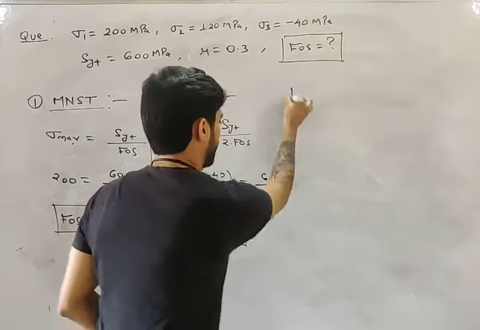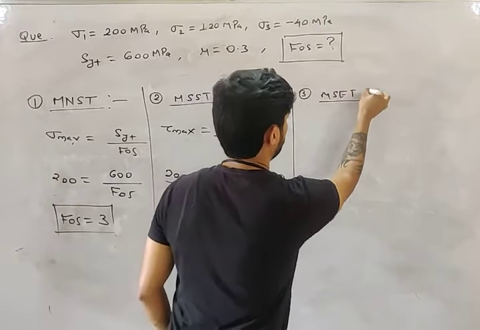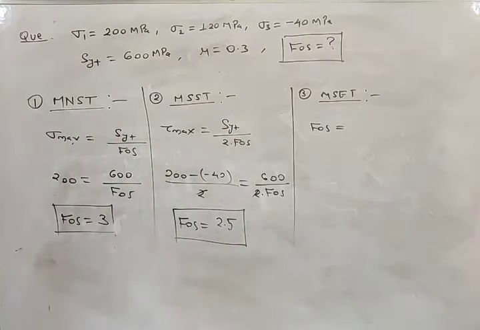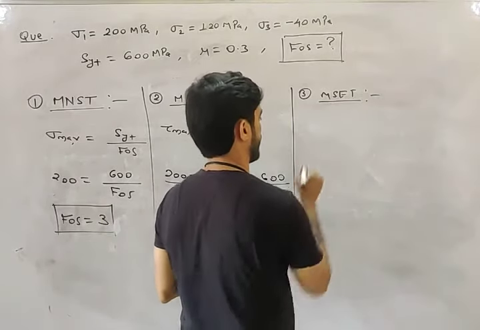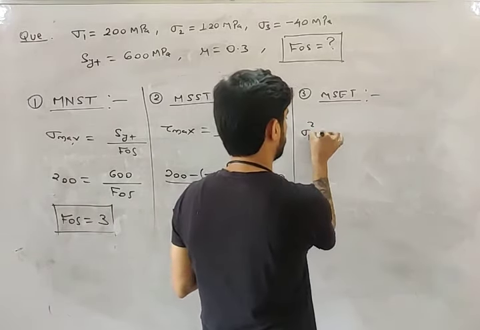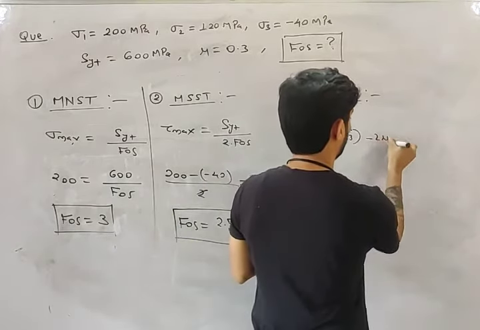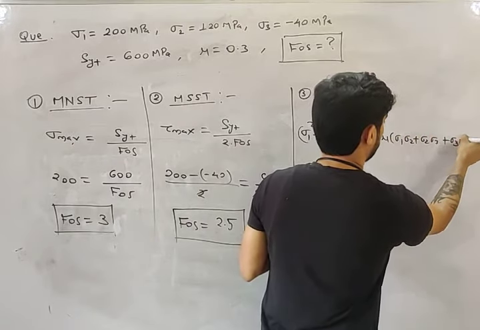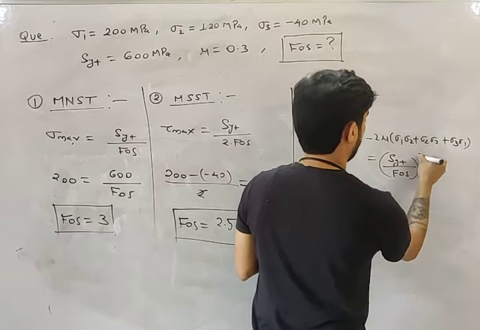Then my friend, the third one, maximum strain energy theory. Tell me the factor of safety. You have the equation. You just have to put the value in the equation. What is the equation according to strain energy theory? Sigma 1 square plus sigma 2 square plus sigma 3 square minus 2 mu into sigma 1 sigma 2 plus sigma 2 sigma 3 plus sigma 3 sigma 1 equal to SYT by FOS whole square.